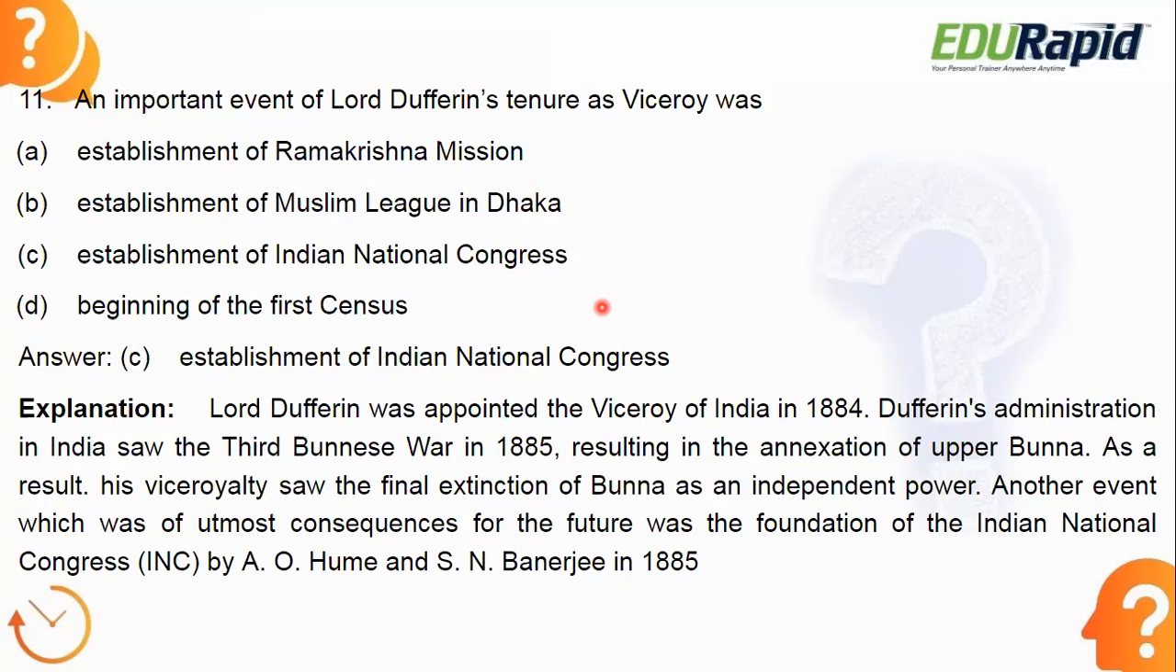Dufferin's administration in India saw the Third Burmese War in 1885, resulting in the annexation of Upper Burma. As a result, his viceroyalty saw the final extinction of Burma as an independent power. And another event was the foundation of Indian National Congress by A.O. Hume and Surendranath Banerjee in 1885. I hope this is clear to you.